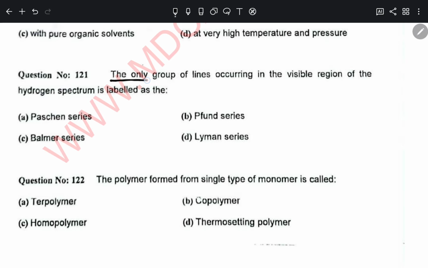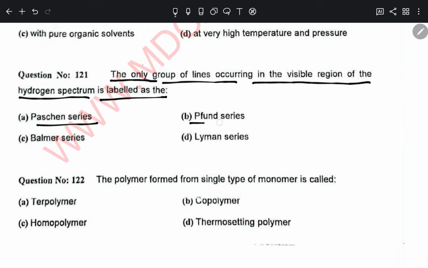The first question is that the only group of lines occurring in the visible region of the hydrogen spectrum is labeled as: Paschen series, Pfund series, Balmer series, or Lyman series. So that is the Balmer series. Option C is the correct one.